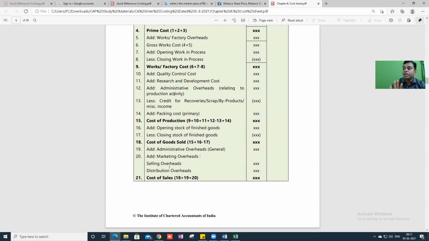So now you tell me how many of you are going to read this proforma 5 times today? It will take hardly 10 minutes, okay? How many of you are going to read this 5 times? You follow my instructions, you will get, I'm telling you, easily 70 plus.